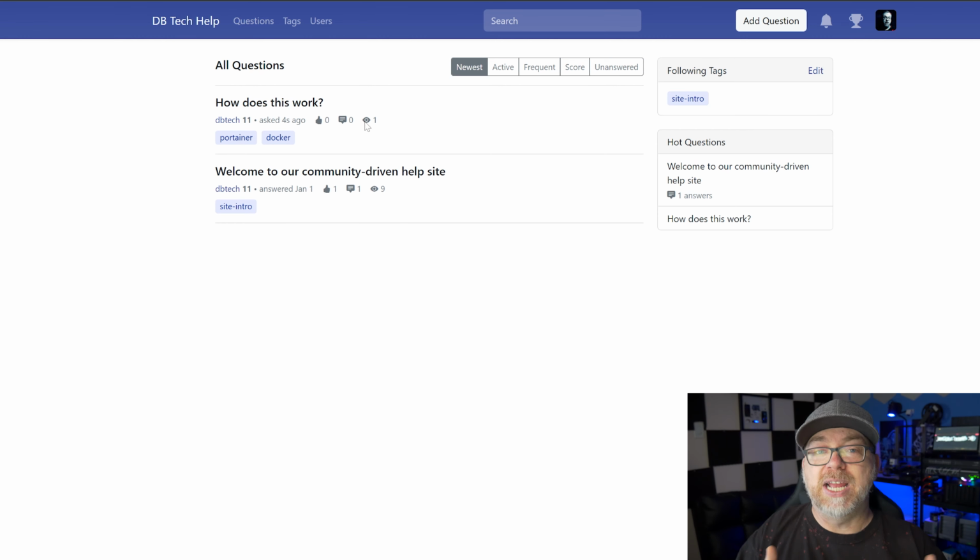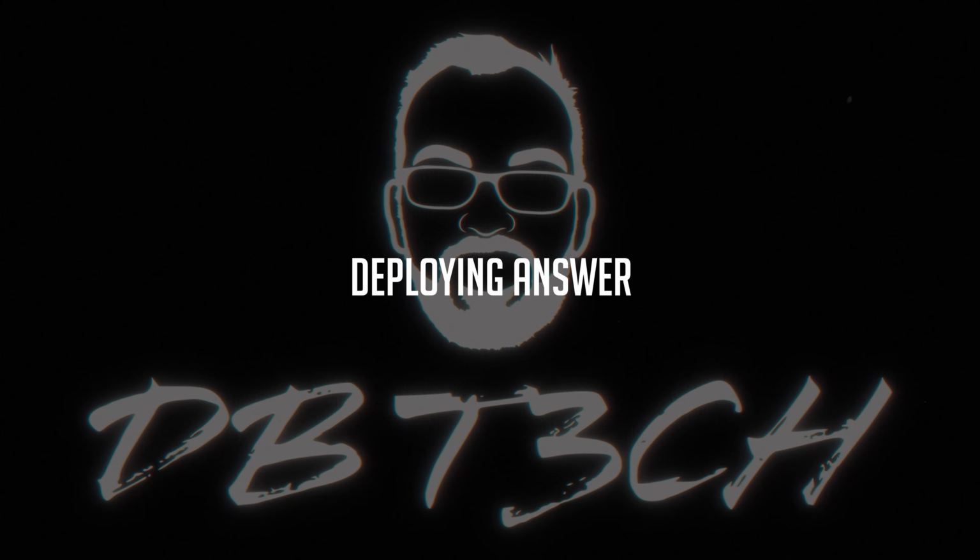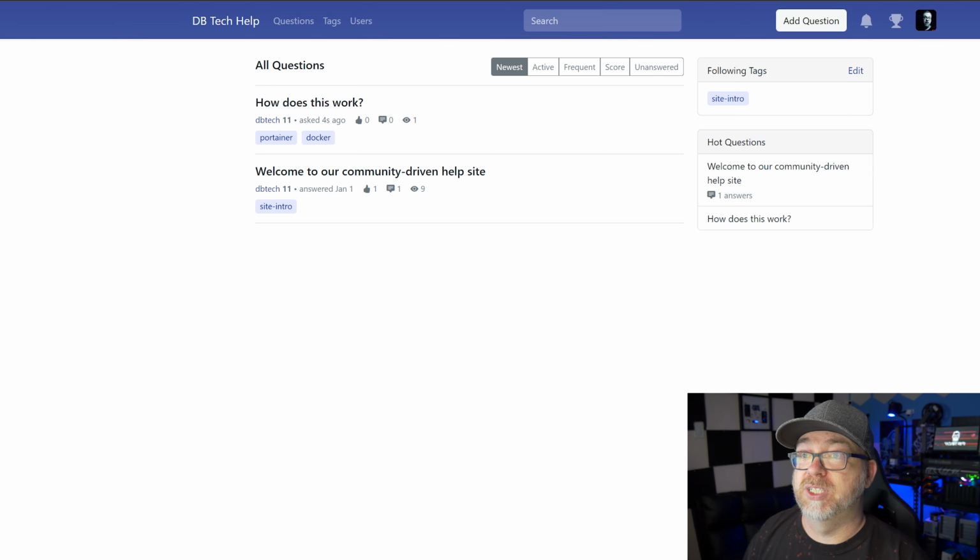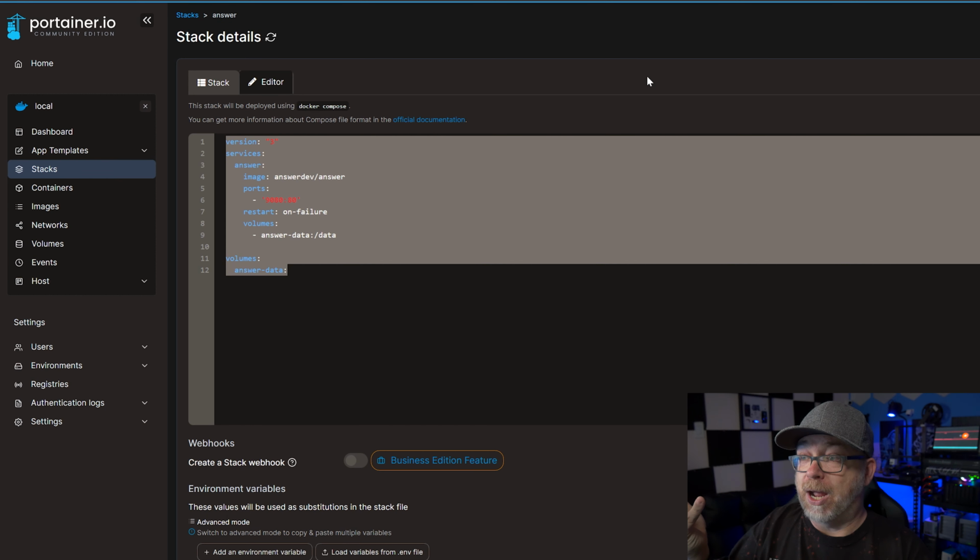And it's a very intuitive platform. And I really dig that about this Answer Docker container and the community that they're trying to build as well. And it really is super, super simple to deploy. So let's go ahead. We're going to come back over to Portainer.